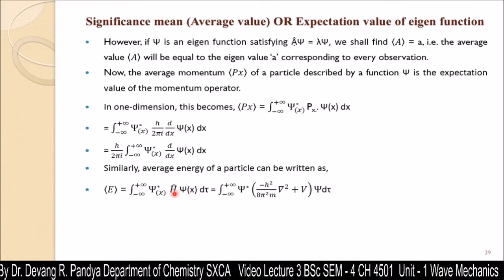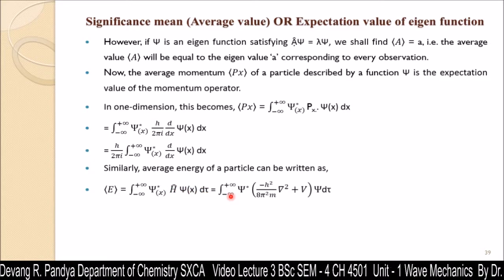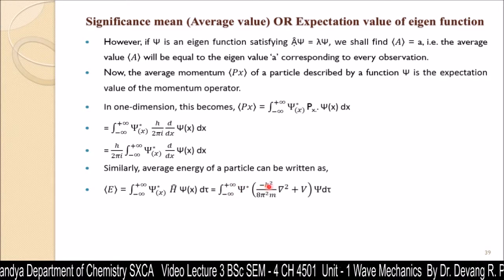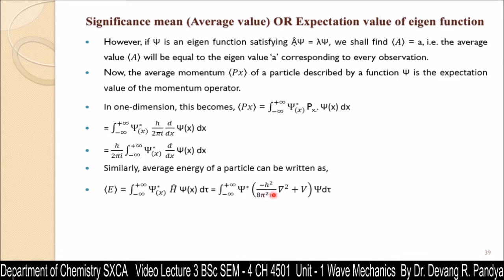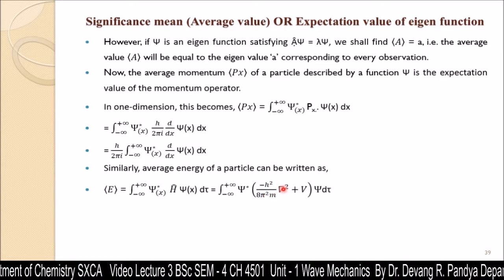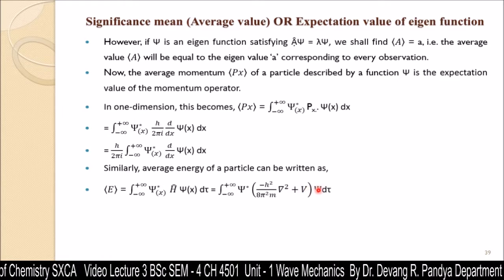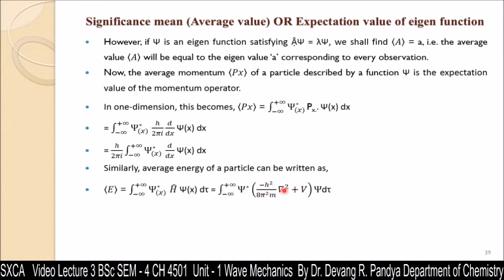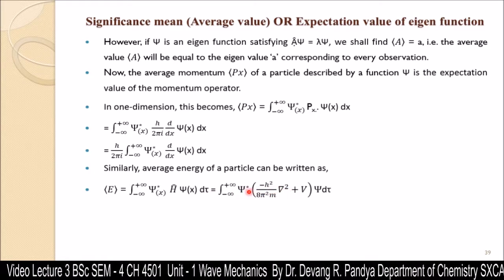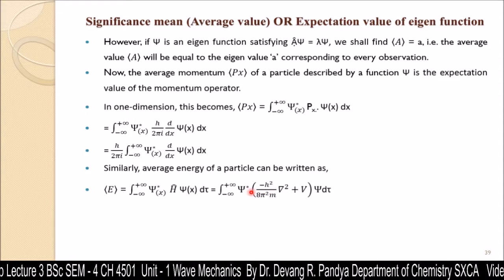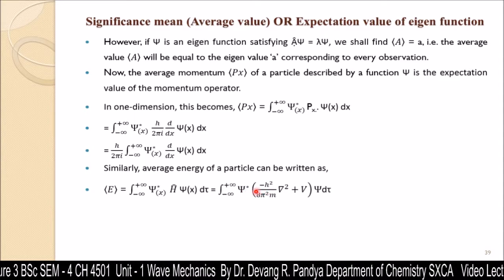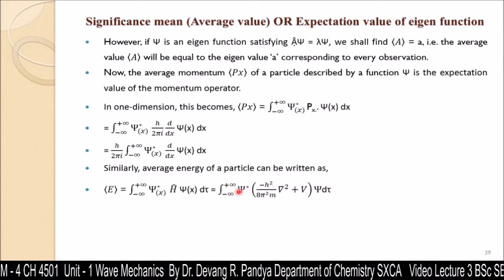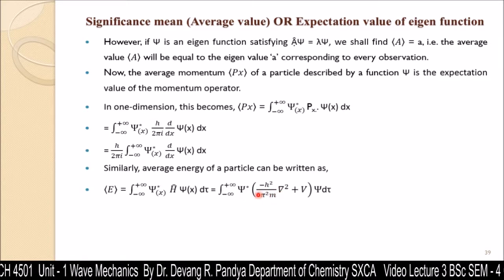Now we can put the value of the Hamiltonian operator over here. We're going to get integration from minus infinity to plus infinity of psi star, minus h square upon 8 pi square m, delta square, that is the Laplacian operator, plus V, the potential energy, psi d tau. So this is the average value for the total energy associated with the particle confined into an atom.